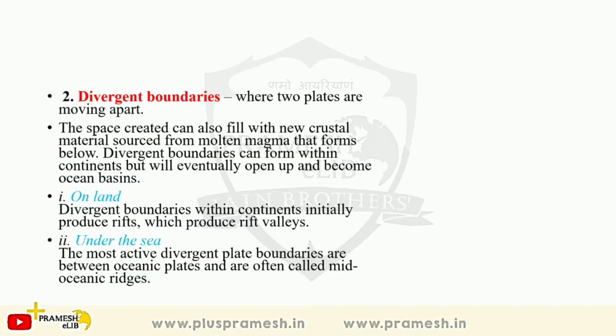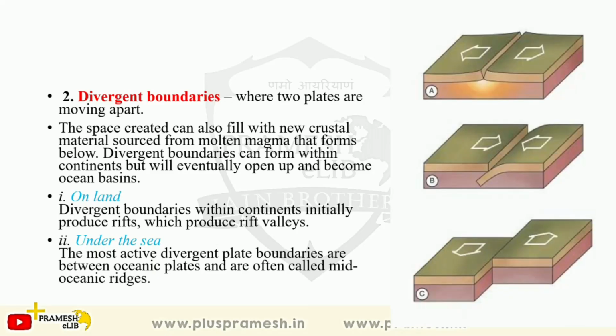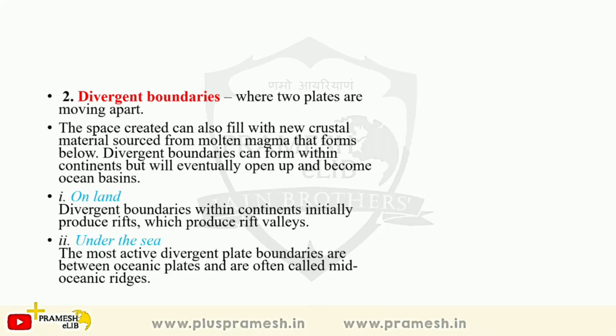In divergent plate boundaries, the two plates are moving apart. They don't want to see each other's face. Yeah, the A diagram here represents two divergent plate boundaries. What happens? This can happen on land, or this can happen under the sea. So two plate boundaries can move away from each other on the land. So they can be continent moving away from each other, or they can be ocean moving away from each other.